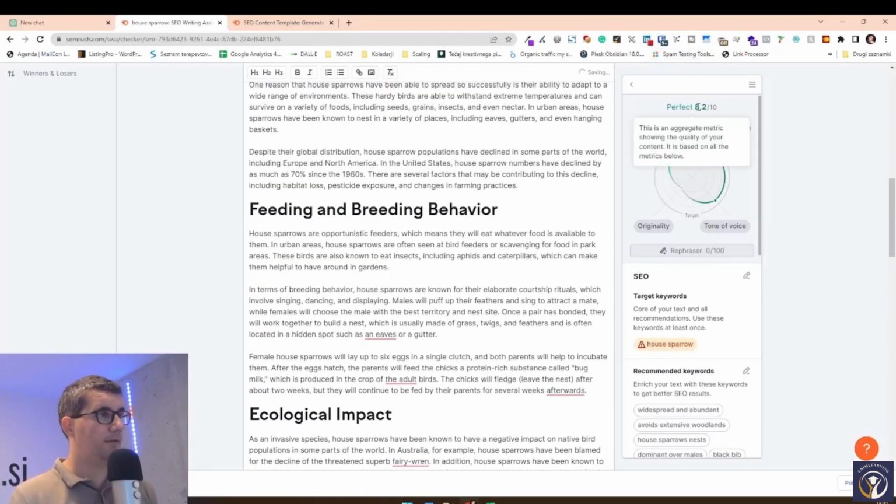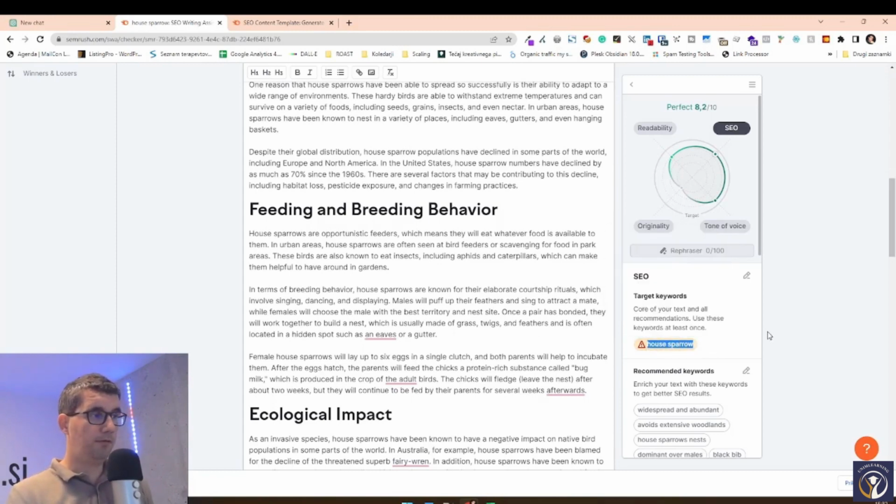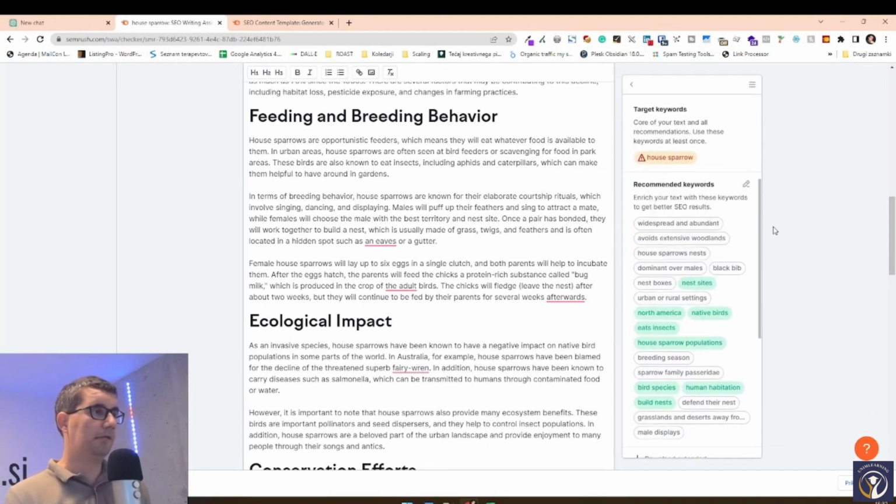And we receive a result of 8.2 out of 10. And that is pretty good, right? It tells us that we are a bit overusing the keyword house sparrow, and that there are a couple of other LSI keywords or related keywords, or whatever you want to call them, that we should be using in here. And this is pretty much normal. Even if you would use a different SEO tool and then write the article on what the different tool told you, paste that in SEMrush, it will tell you there are some keywords that you didn't use, right?